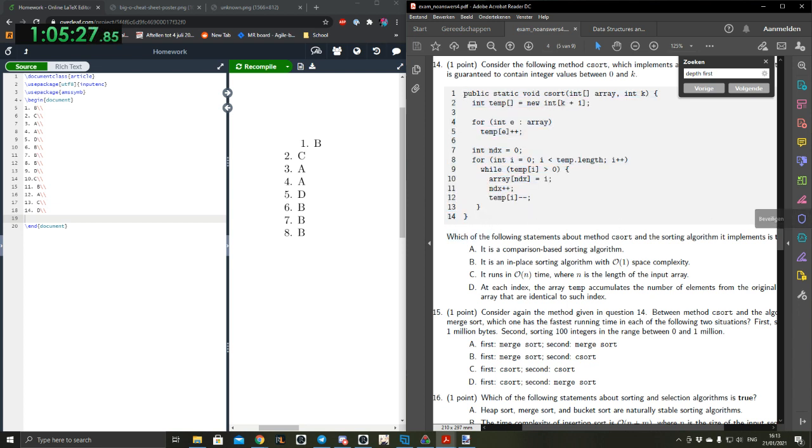Wait, guys, no sorting algorithm is O(n) time, right? You can't have a sorting algorithm in O(n) time. Well, the thing is, you can, with specific arrays, but they all have drawbacks. For instance here, your input value needs to be between k values.